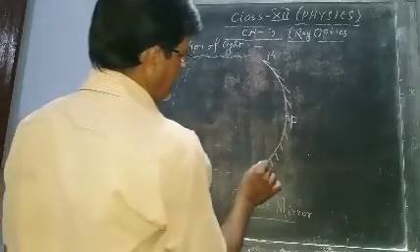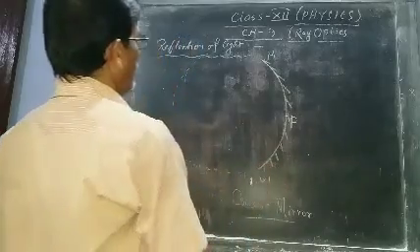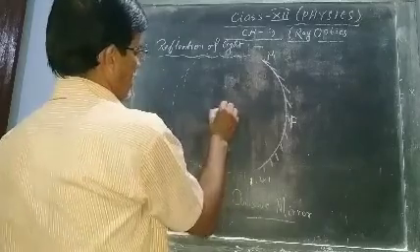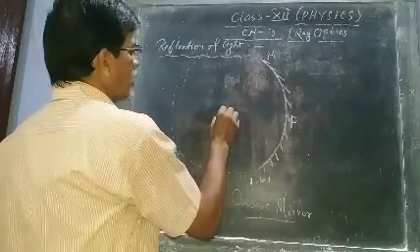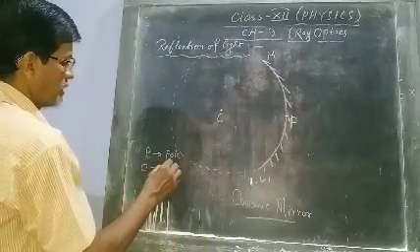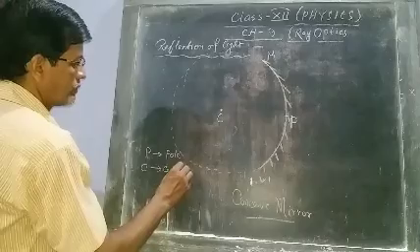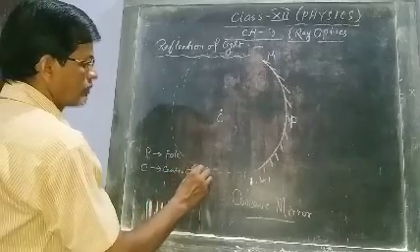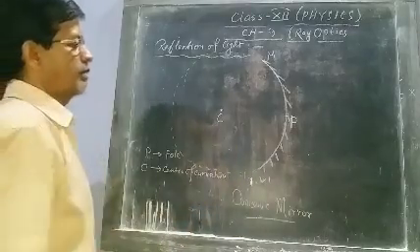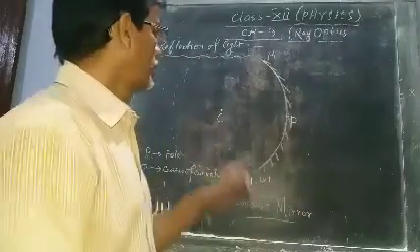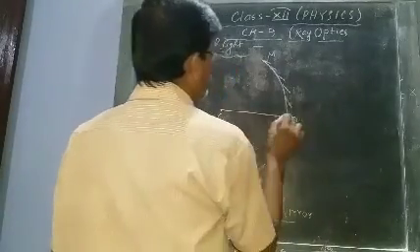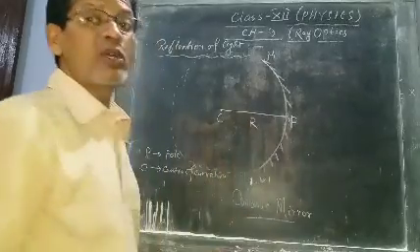Now it is a part of a spherical surface, like this way. So it has a center. This is the center of curvature. Now if you join C and P, this is called the radius of curvature.